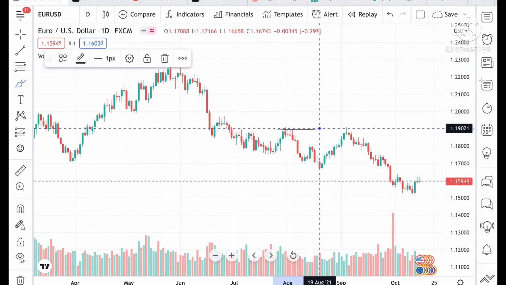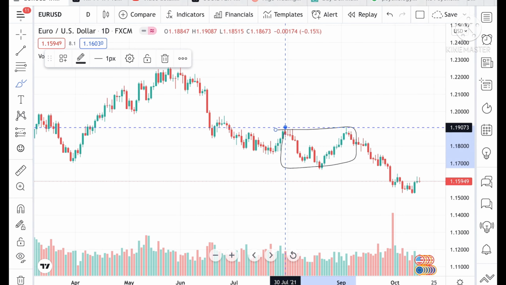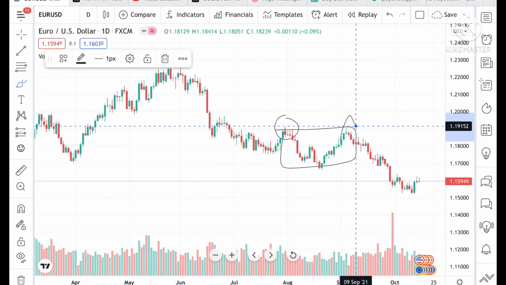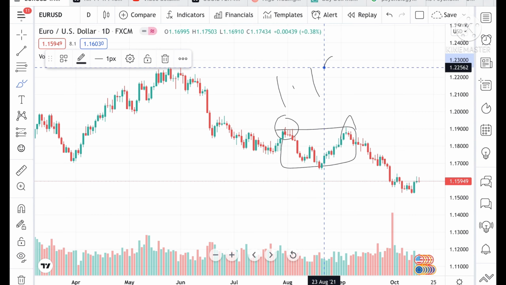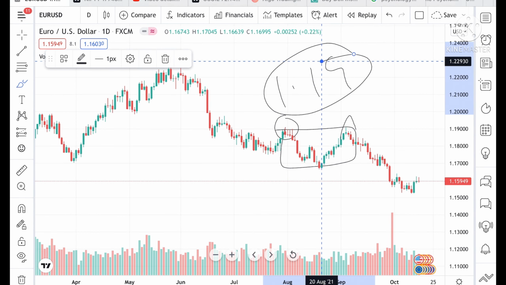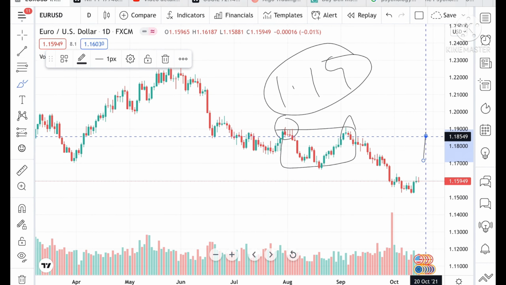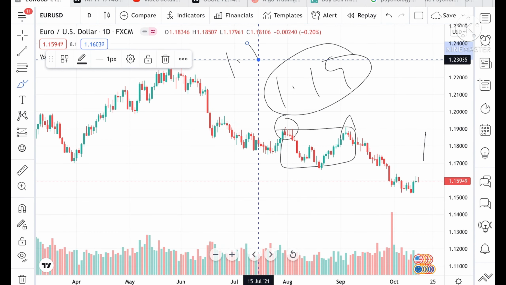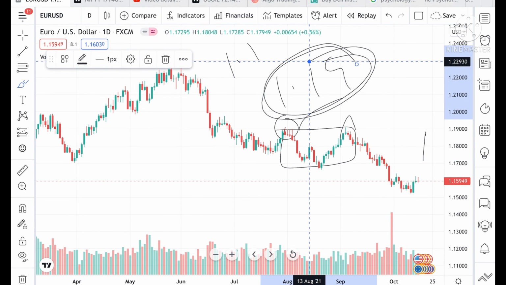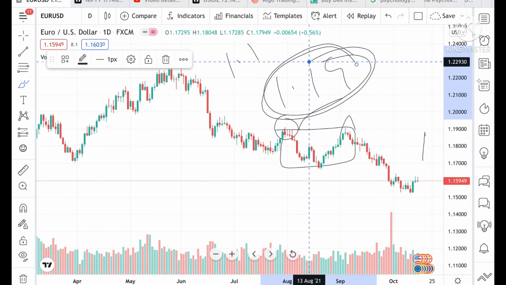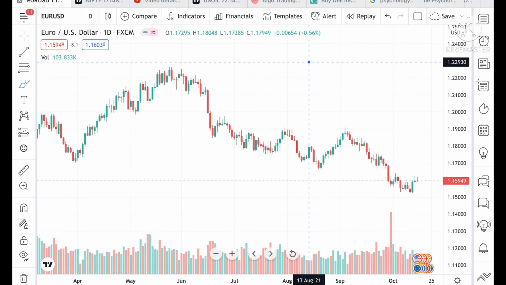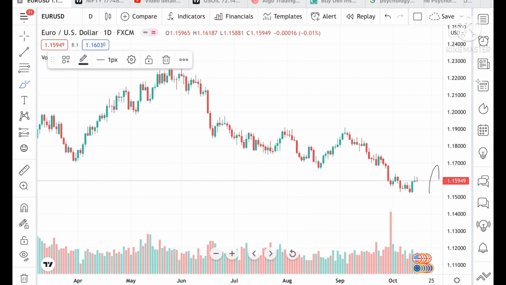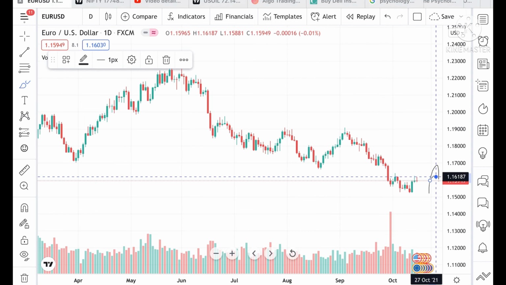If you look at this range, we can see a pattern that the level of 1.19 is very important. Keep this in mind. If the price comes close to around 1.18, then chances will be very high that it will cross this level. So what we can understand here, suppose the price of Euro USD sustains this level, then chances are high it can go and touch a level of 1.16187.